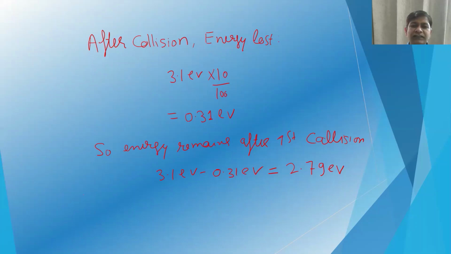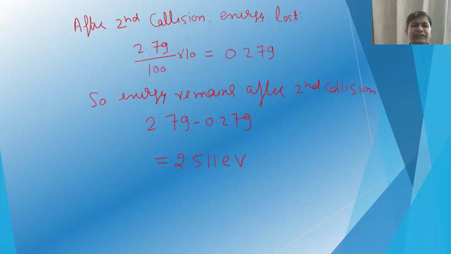So how much energy remains after the first collision? The energy remaining is 3.1 electron volt minus 0.31 electron volt, which will be equal to 2.79 electron volt. This is the energy remaining after the first collision. Now when the electron is ready for the second collision, again it will lose 10%.